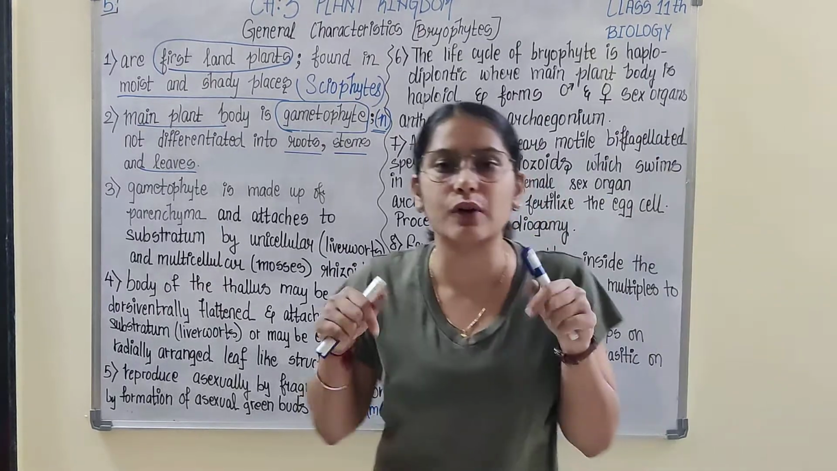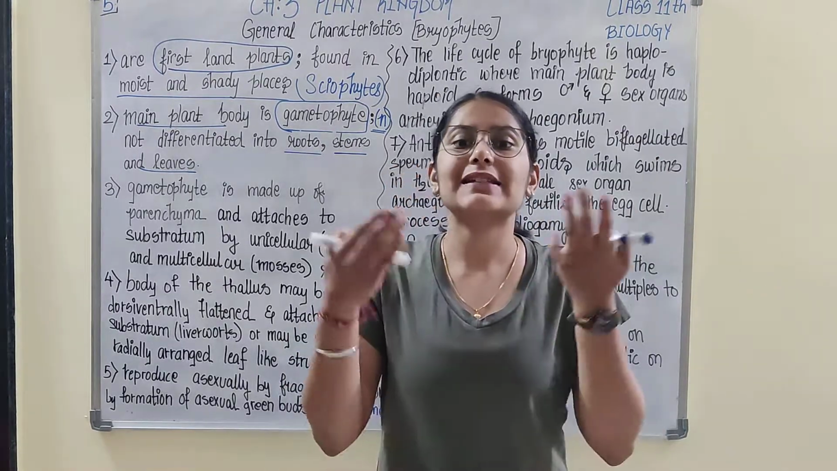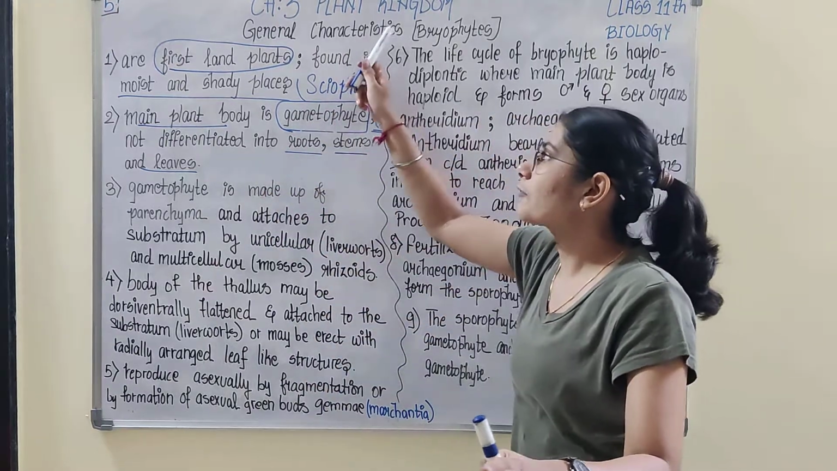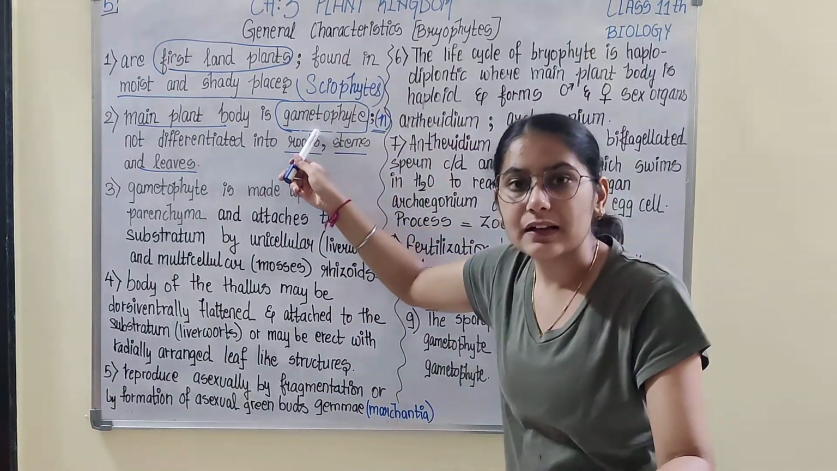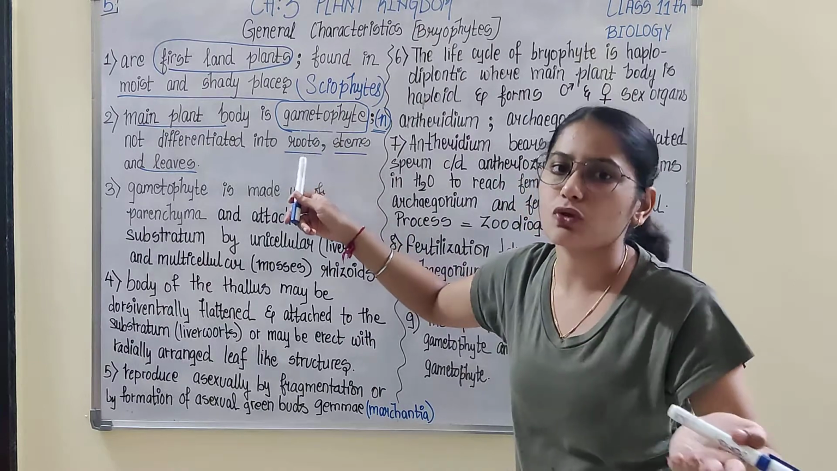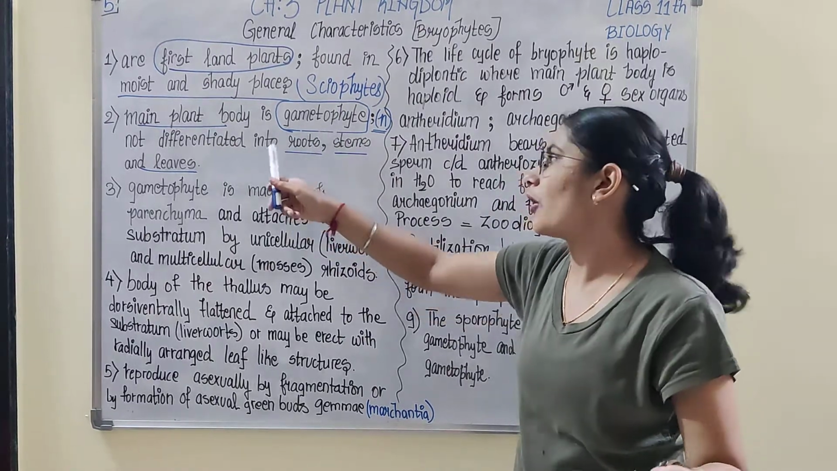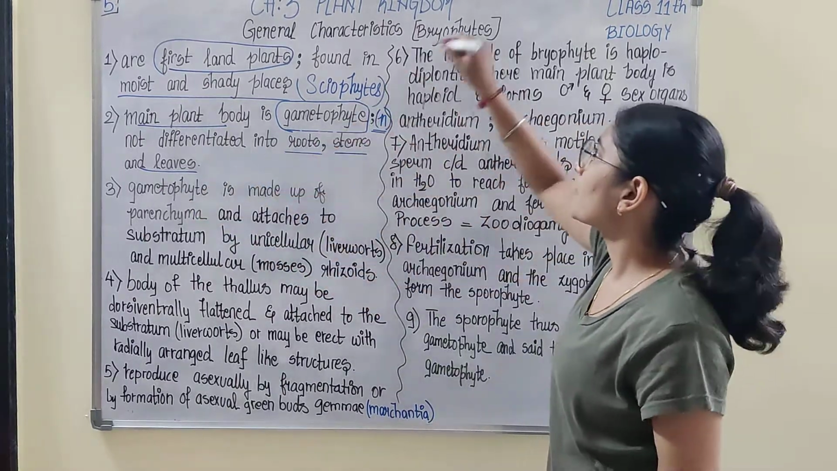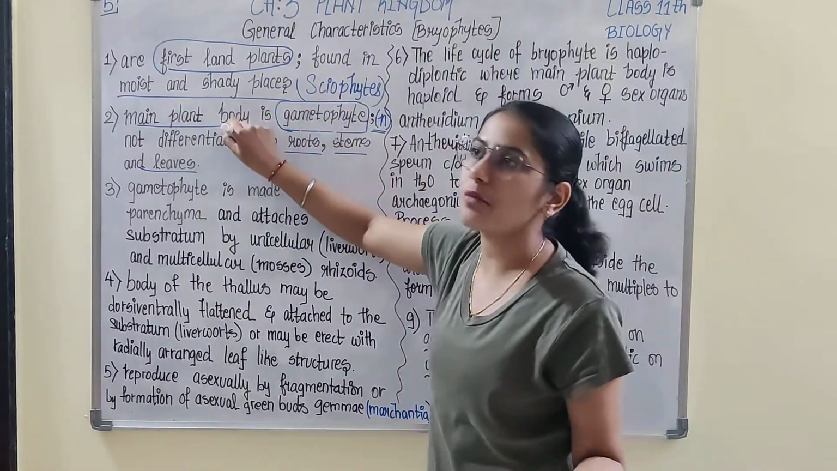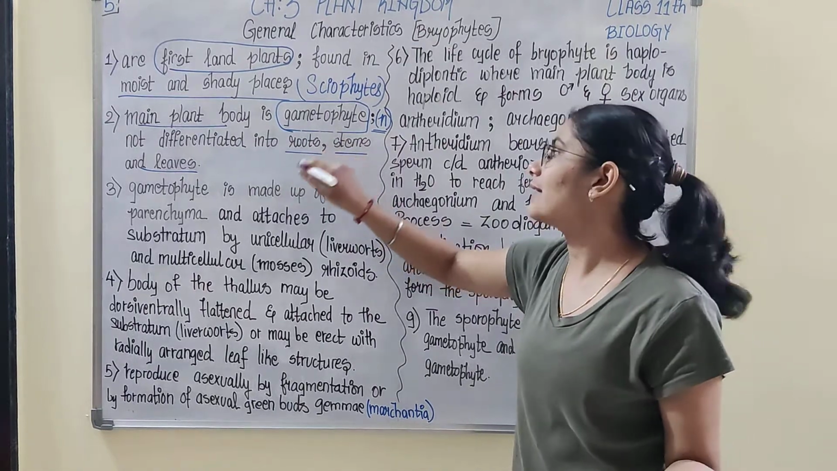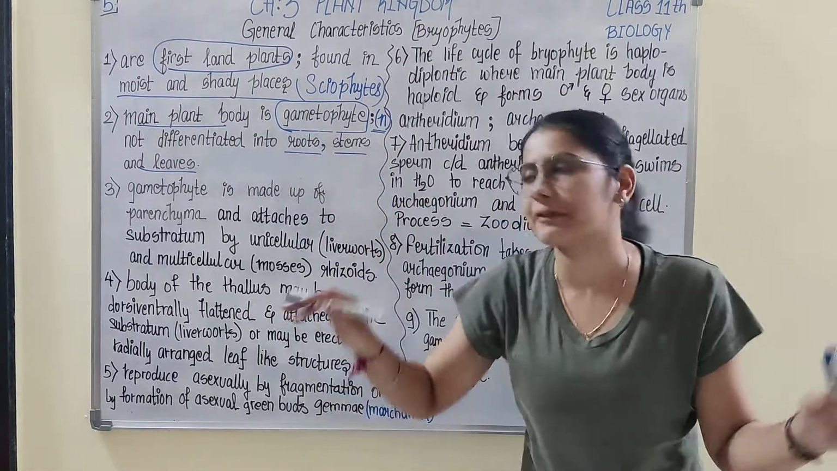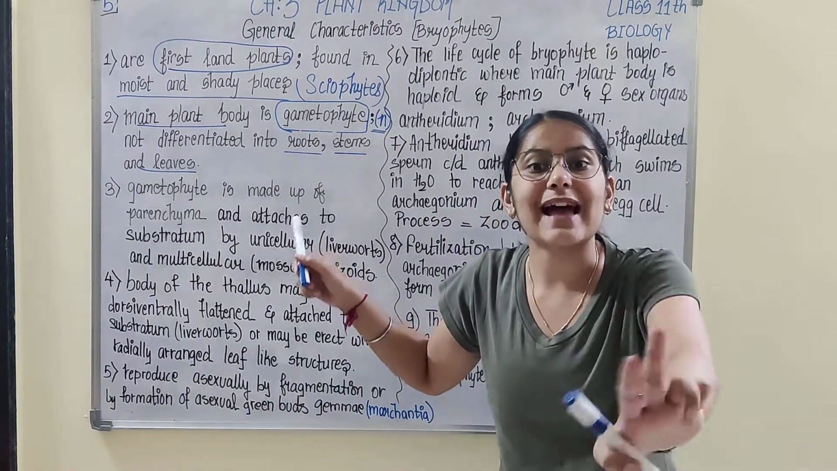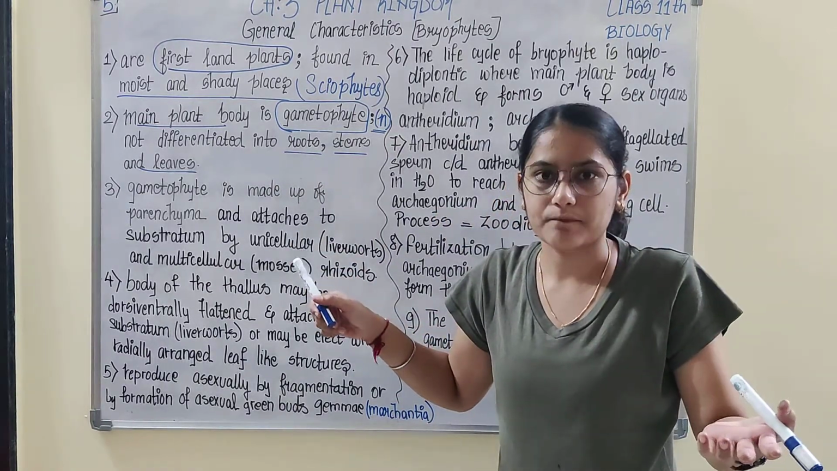Okay, we come back to bryophytes. Bryophytes have a thalloid body. So since the main plant body of bryophytes is gametophyte, it won't have true roots, stems and leaves. Okay, their body is not differentiated into roots, stems and leaves. So you would say that the main plant body of bryophytes is gametophyte, and this gametophyte is not differentiated into roots, stems and leaves. That means gametophyte has a thalloid body, right?